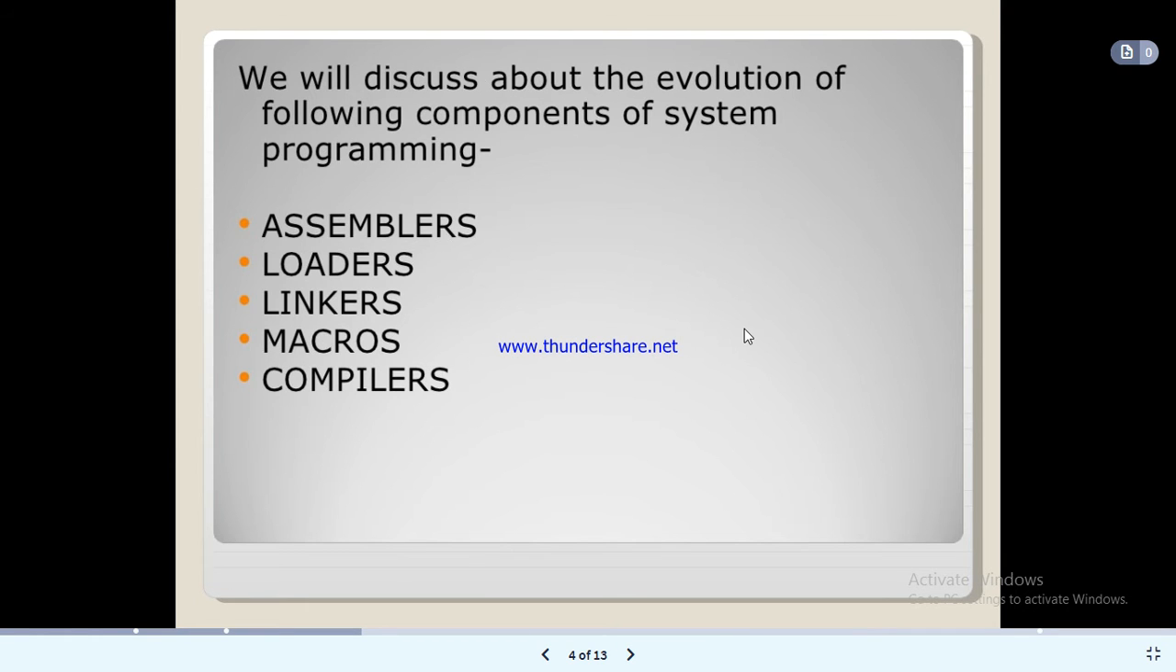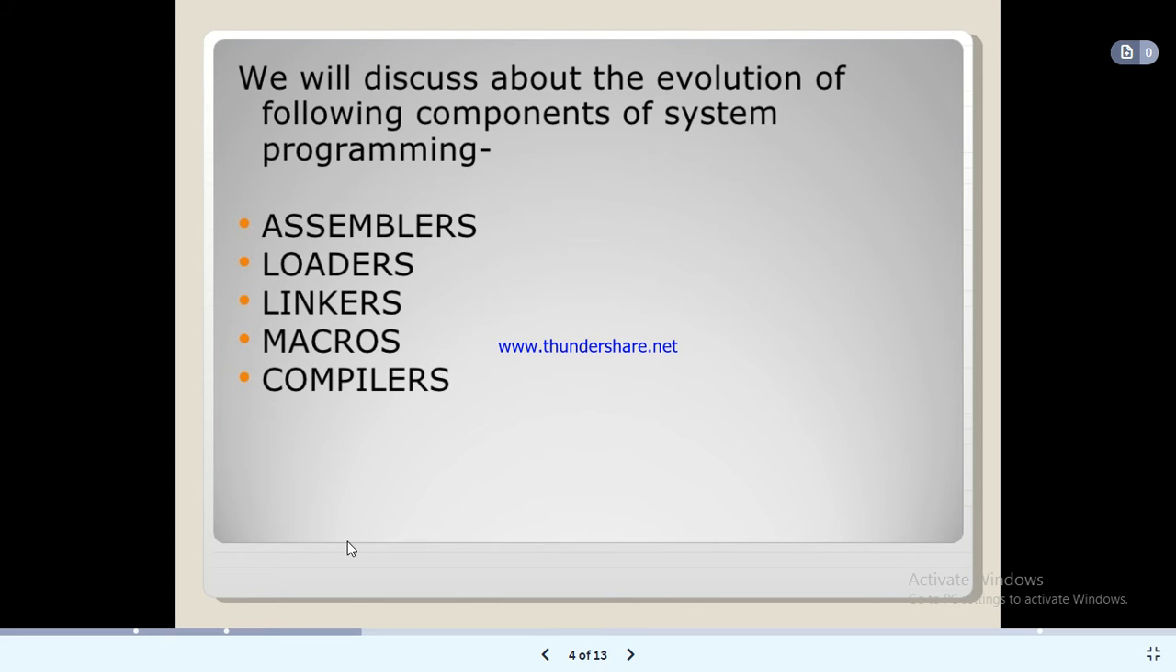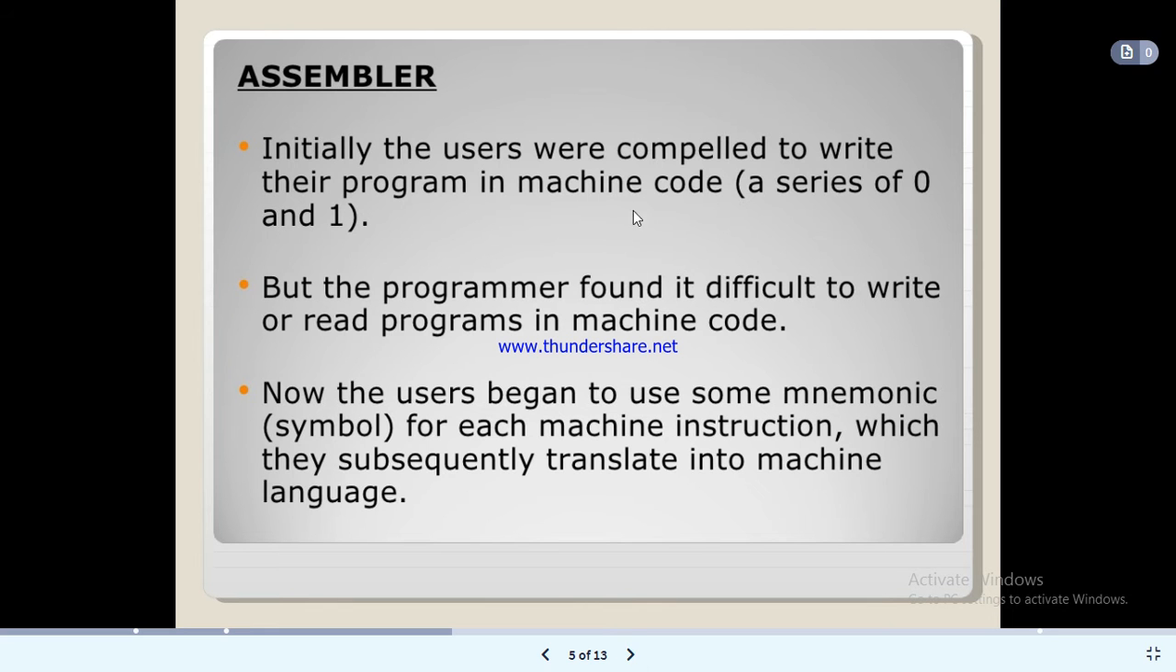Here are some different components of system programming that we already discussed yesterday: assemblers, loaders, linkers, macros, compilers. Yesterday we discussed them in brief. Now from this onwards we will see the actual uses and the role of each and every system component in system programming. Okay, let's see one by one.